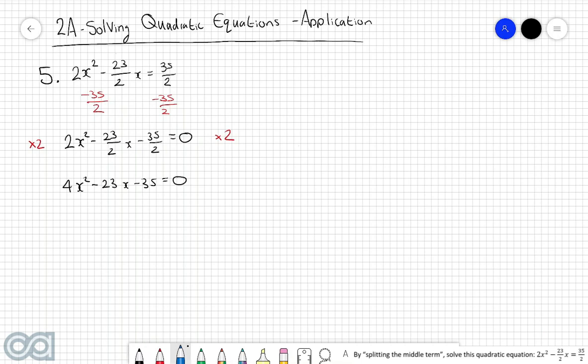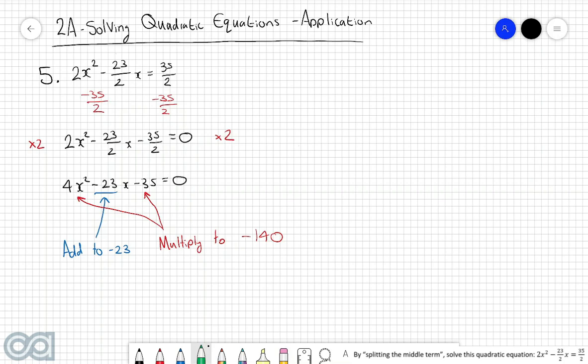So to use the process of splitting the middle term, we need to find two numbers that add to get this middle term here. So we need to find two numbers that add to negative 23. And then we need to find two numbers that when you multiply them together, they equal the product of these two numbers here. So in other words, they need to multiply to the product of 4 and negative 35, which is negative 140. Now this one here is a little bit more challenging, but we'll go through the exact same process that we've seen before to get to the two numbers that we're after.